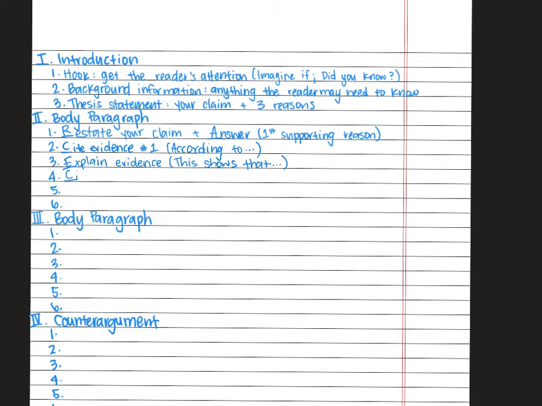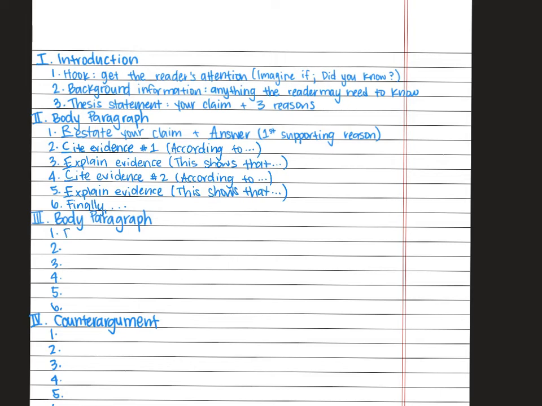Then we're going to cite another piece of evidence. That's evidence number 2. Again, using the same sentence stem, and explain the evidence. How does it support your thesis statement? And then finally, our concluding sentence. So we're going to use a word like finally, ultimately, sum up what your paragraph was talking about.